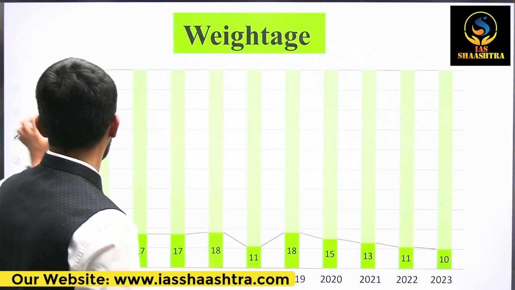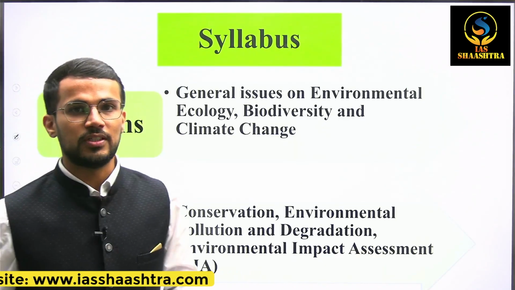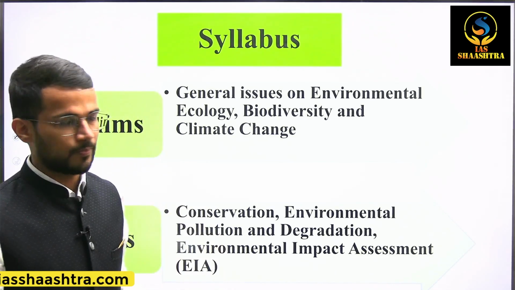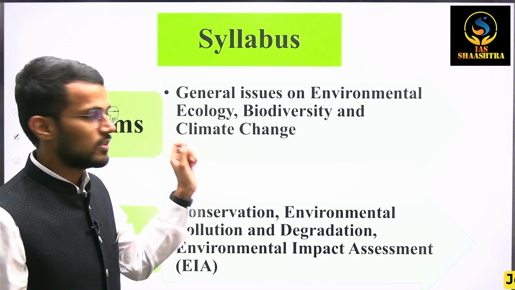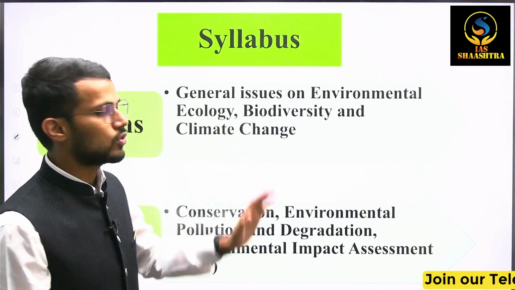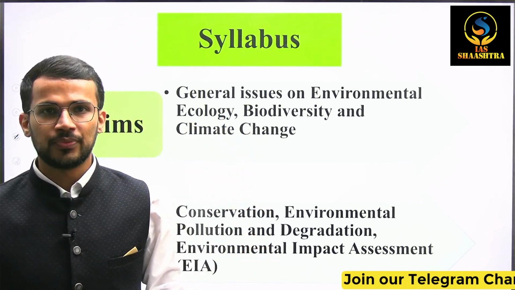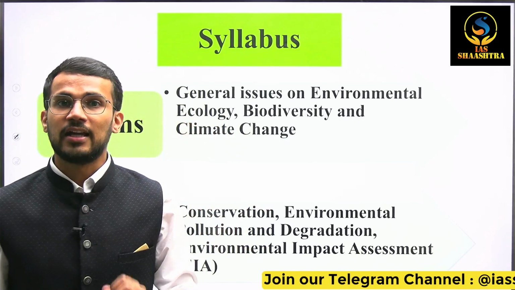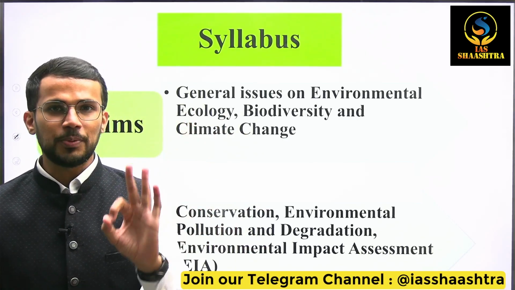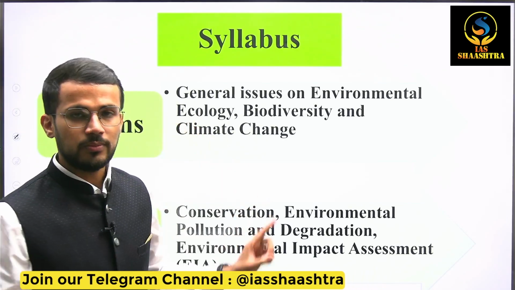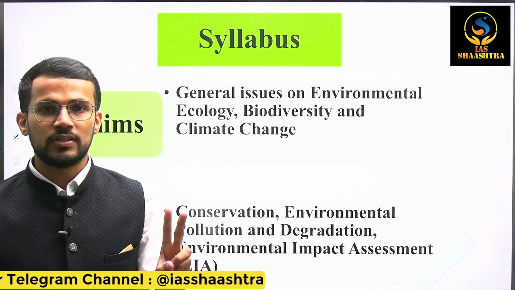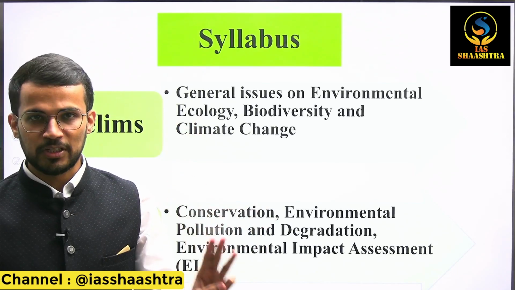Now, let us discuss the syllabus given by UPSC for Environment and Ecology. As you can see, in the prelims examination, the syllabus is: general issues on environmental ecology, biodiversity, and climate change. So, three topics are mentioned in the prelims syllabus: environmental ecology, second is biodiversity, and third is climate change.